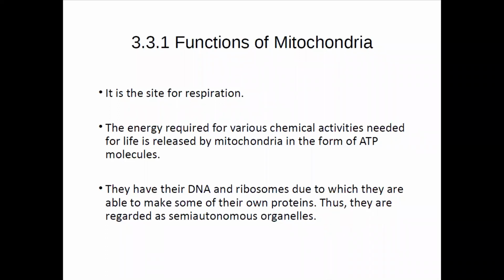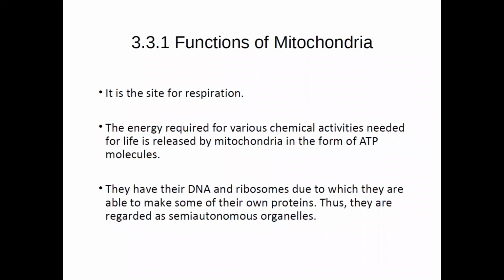Okay, they have their own DNA and ribosomes, due to which they are able to make some of their own proteins, thus they are regarded as semi-autonomous organelles. I have mentioned another name for the mitochondria, that is powerhouse of the cell. Besides that, another important feature of this mitochondria is that it contains many organelles, which makes it independent of all other organelles.